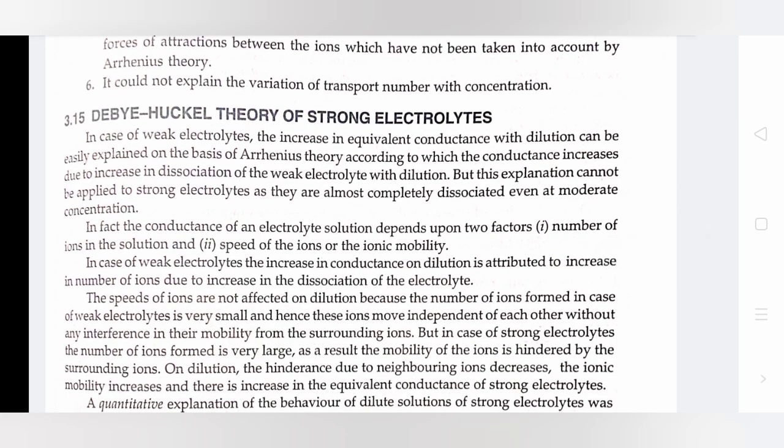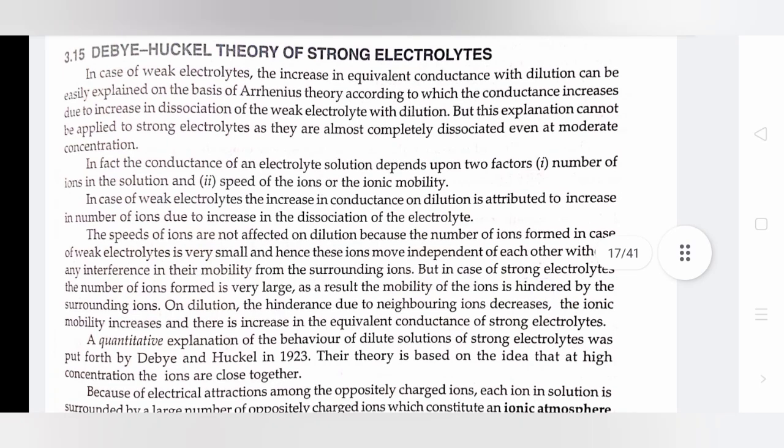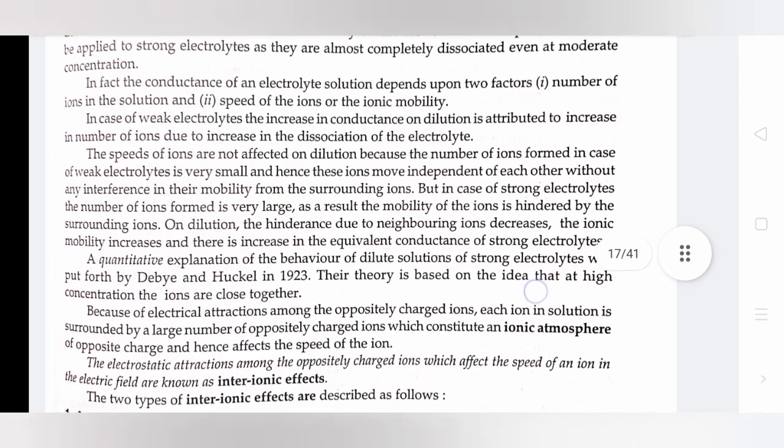Debye-Hückel theory of strong electrolytes. In case of weak electrolytes, the increase in equivalent conductance with dilution can be easily explained on the basis of Arrhenius theory, according to which the conductance increases due to the increase in dissociation of the weak electrolyte with dilution. But this explanation cannot be applied to strong electrolytes as they are almost completely dissociated even at moderate concentration.